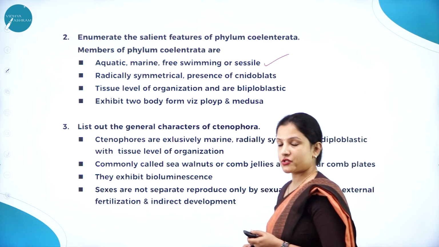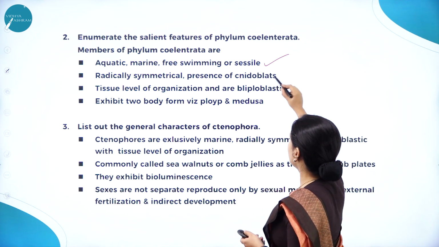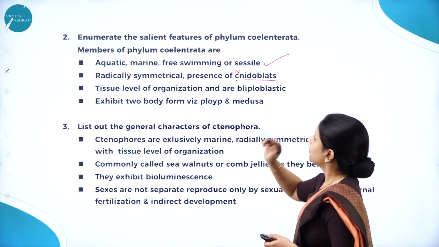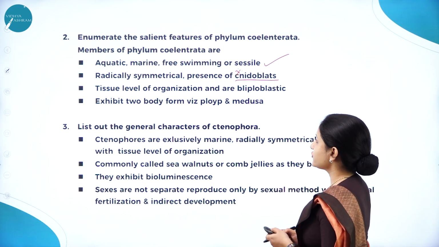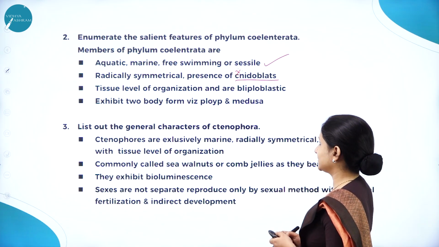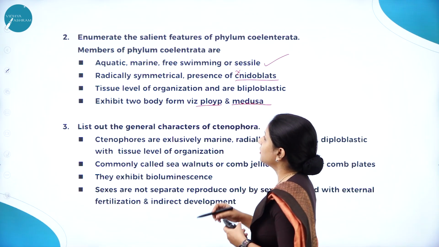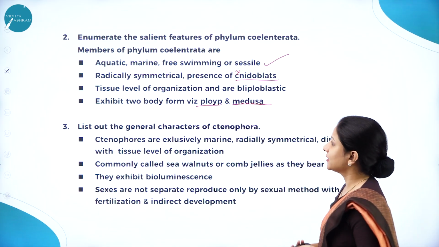Next, they are radially symmetrical and they have cnidoblasts. Cnidoblast is one important characteristic of coelenterates. And they have tissue level of organization and are diploblastic. And they exhibit 2 body forms, that is polyp and medusa. So for 3 marks, if you write this much it is enough.